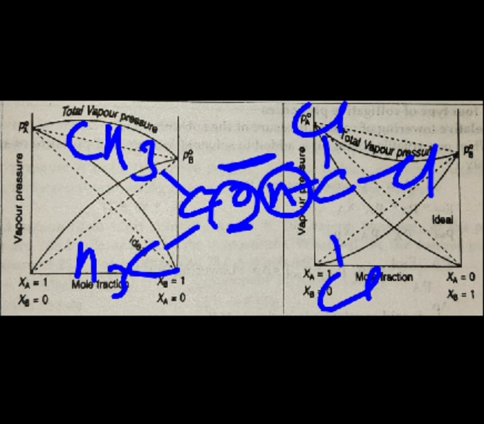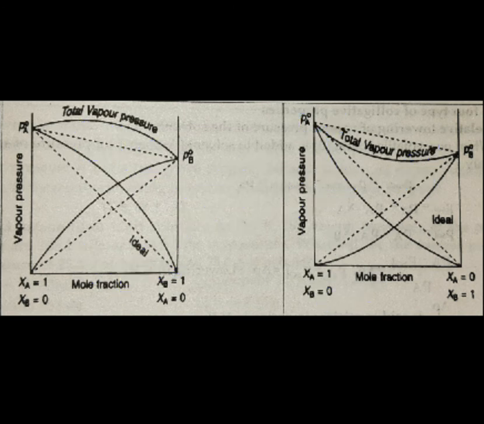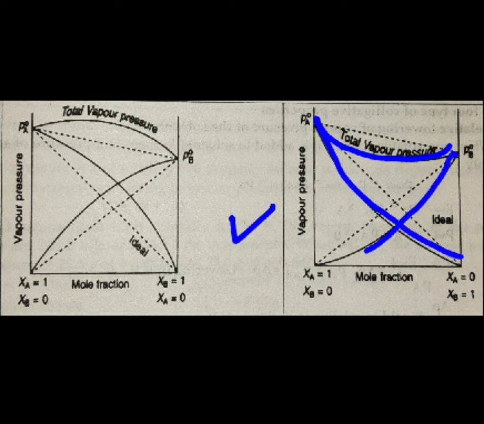Due to this intermolecular hydrogen bonding, what will happen? The attractive forces will become stronger between the newly formed components within the solution, and so the escaping tendency of each liquid from the solution will decrease. Yes or no? In such a case we have seen that it follows the negative deviation with reference to Raoult's law, and that's what we can observe here. Negative deviation, so it has less vapor pressure than the original vapor pressure as observed by Raoult's law. So the solid lines specified here refer to the negative deviation with respect to Raoult's law. Okay, I hope the concept is clear.